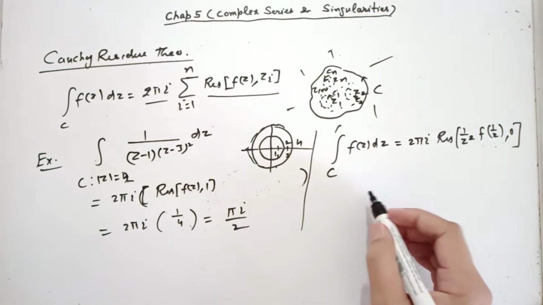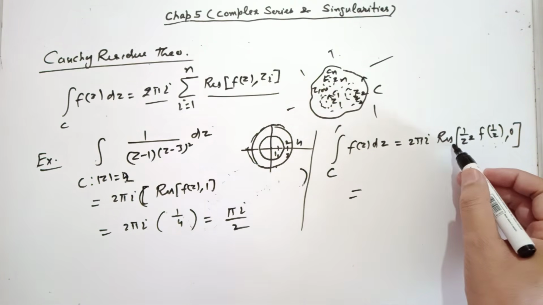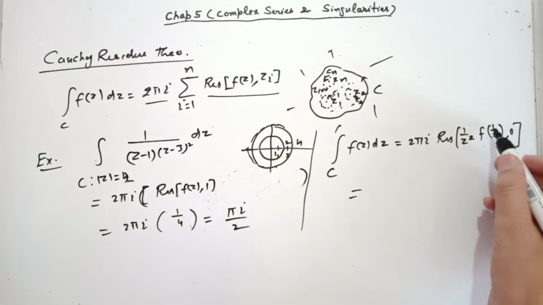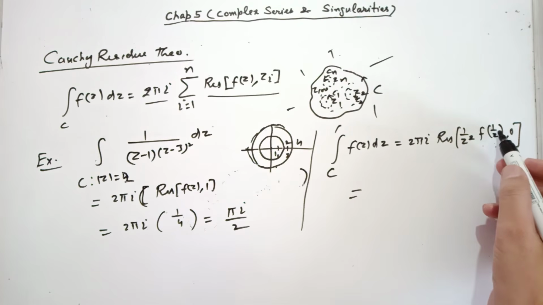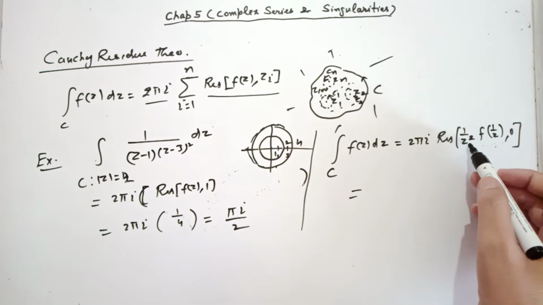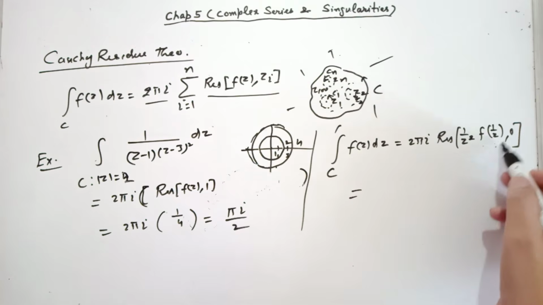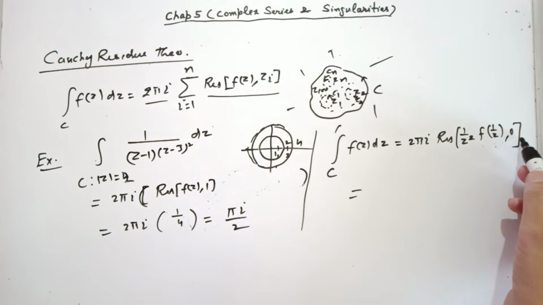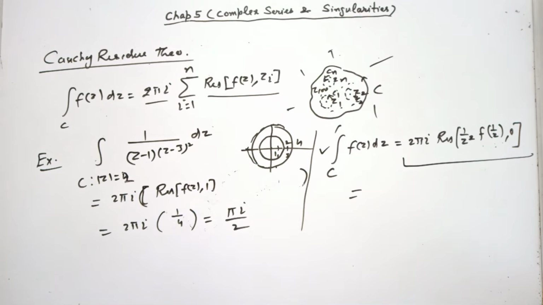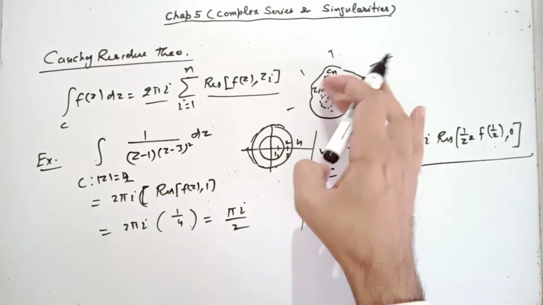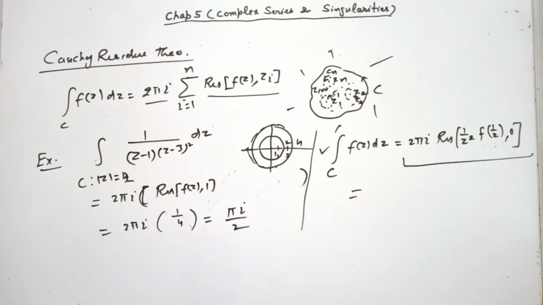for solving this integral. In this formula, you need to calculate residue only at 0 for this function. Means in your function, first replace z by 1 over z, multiply by 1 over z square. This is a new function now. For this function, calculate the residue at z equal to 0 and use this formula to write the answer of this integral. This is especially helpful when there are so many singularities inside C and there is no singularity outside C.